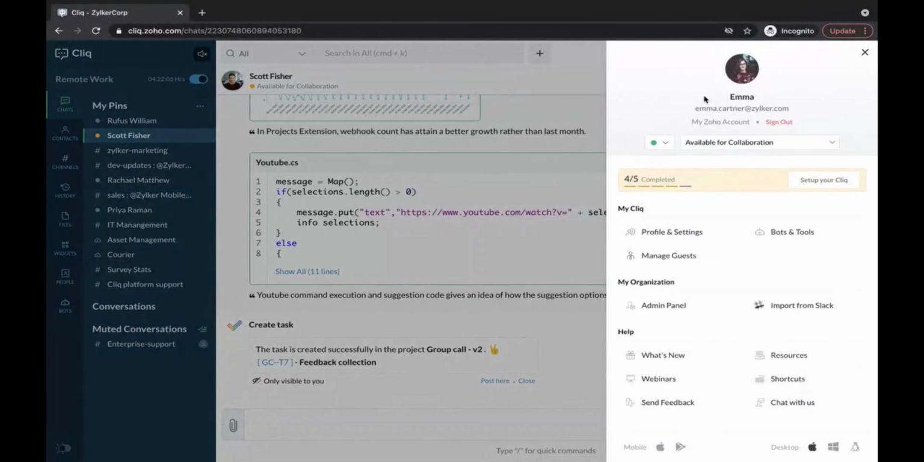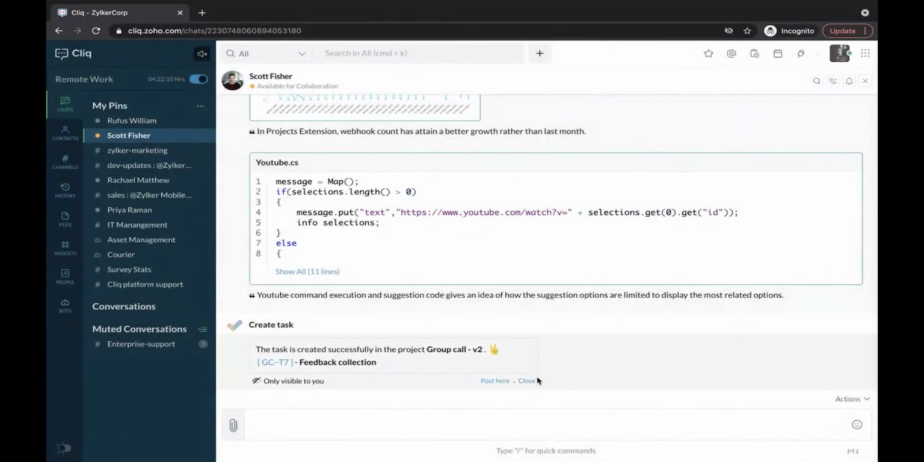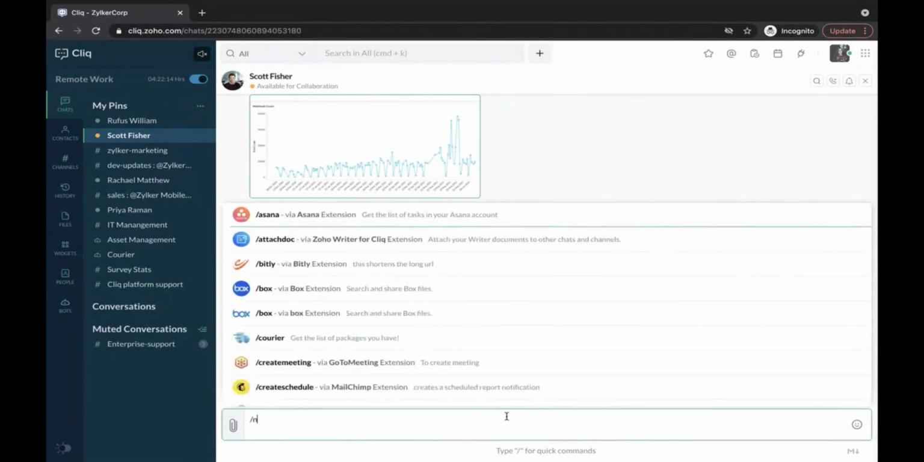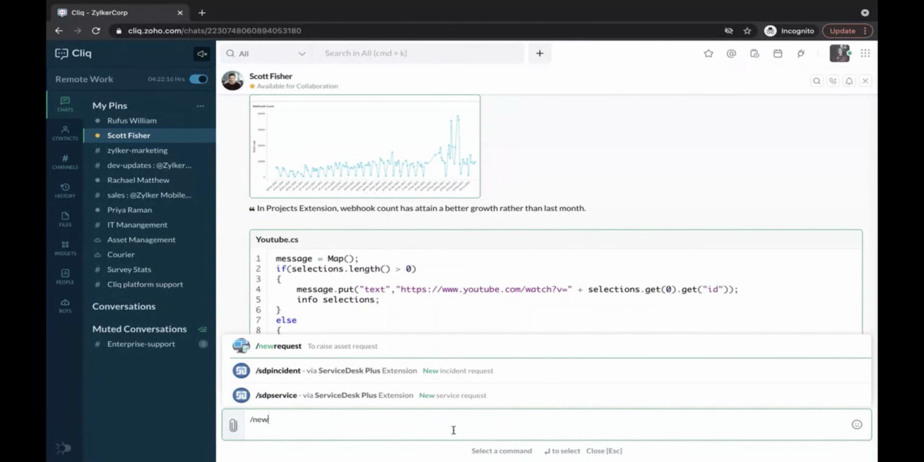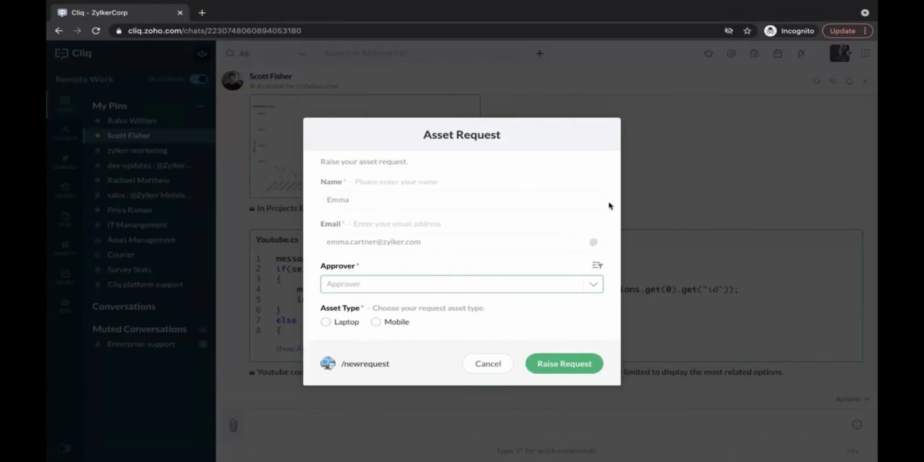So say Emma is the employee and she's gonna raise a new asset request. She's gonna use a slash command to trigger a new asset request. So let me say new request. I'll choose this command, execute it. A form would appear asking me for the details.